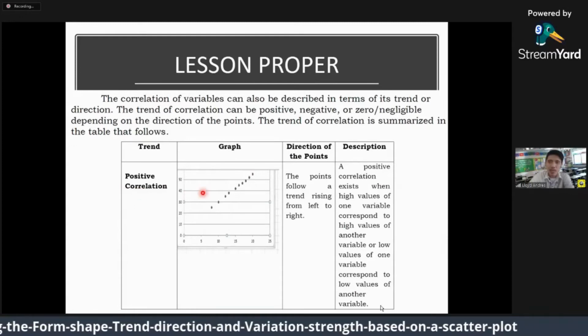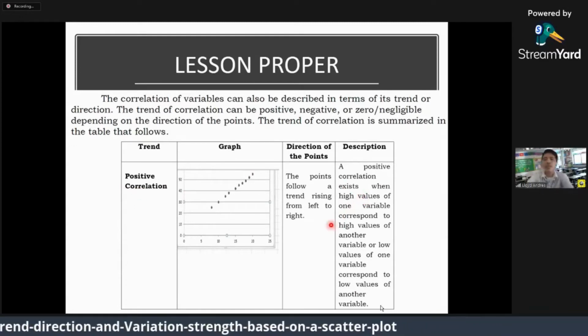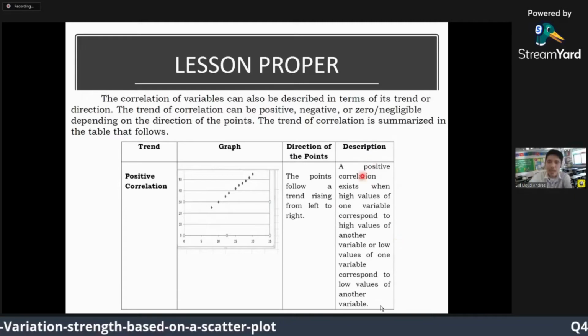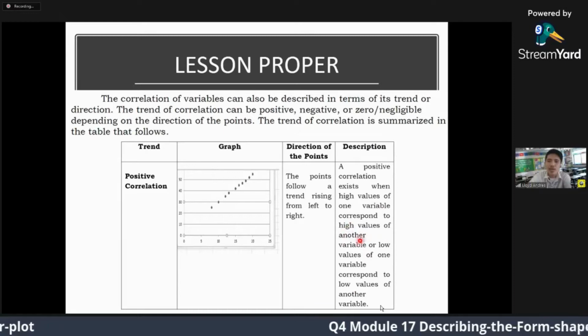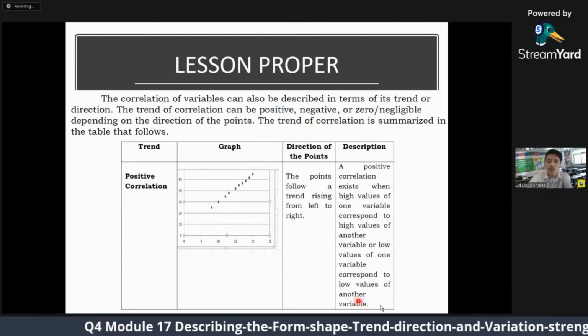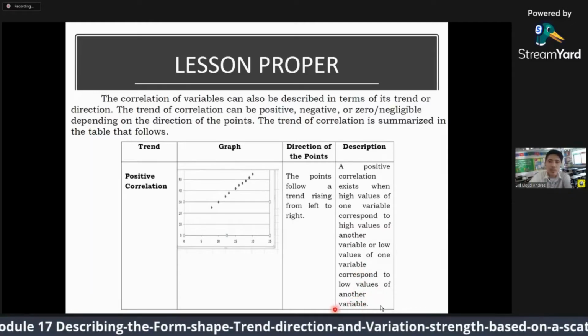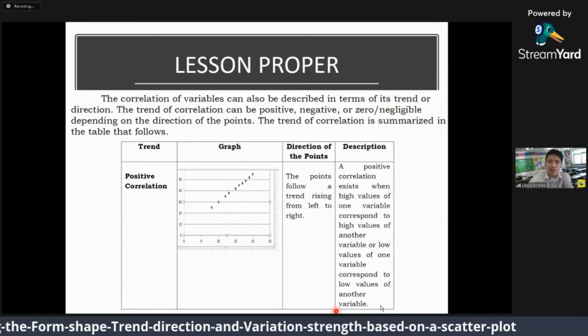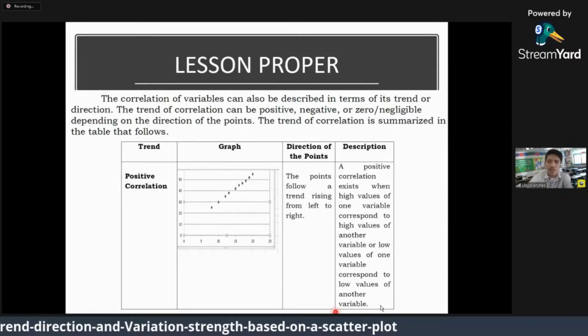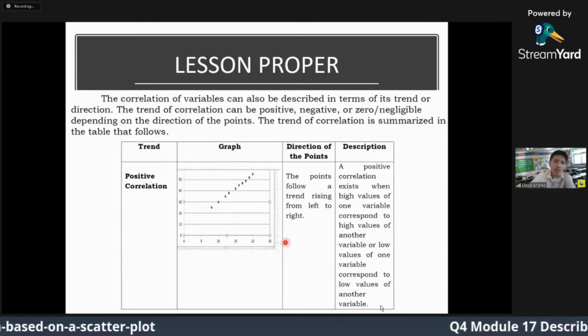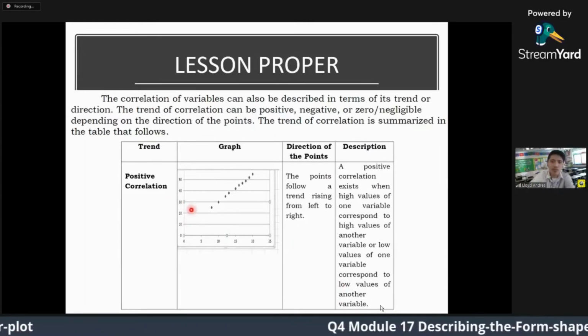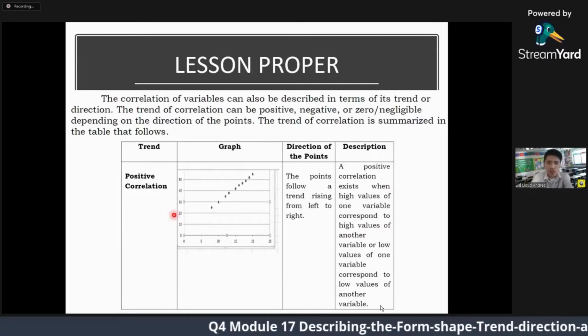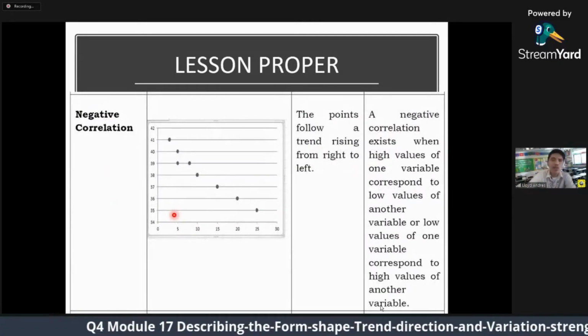Pero kung magtanaw ta sa table of values, kani po ang bantayan. Dapat ang high values of one variable correspond to the high values of another variable. Or ang low values sa one variable correspond to the low values of another variable. Kung high ang first variable, possible high po ang second variable. Kung low ang first variable, dapat low po ang second variable for it to become a positive correlation. So that's one trend. Another one is negative correlation.